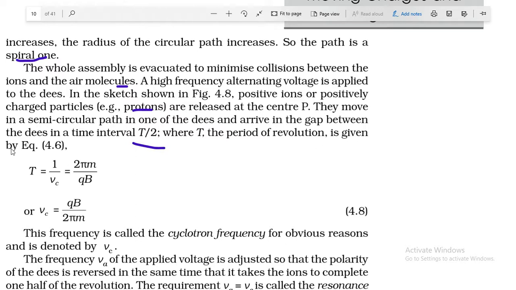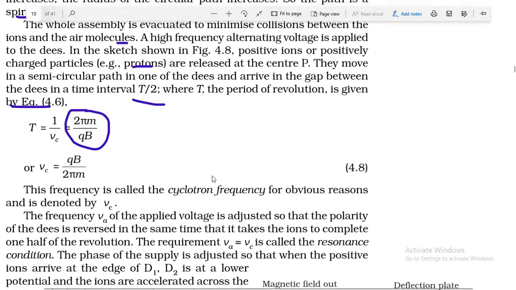So this one is the time period of revolution. Okay, but let me explain the things.